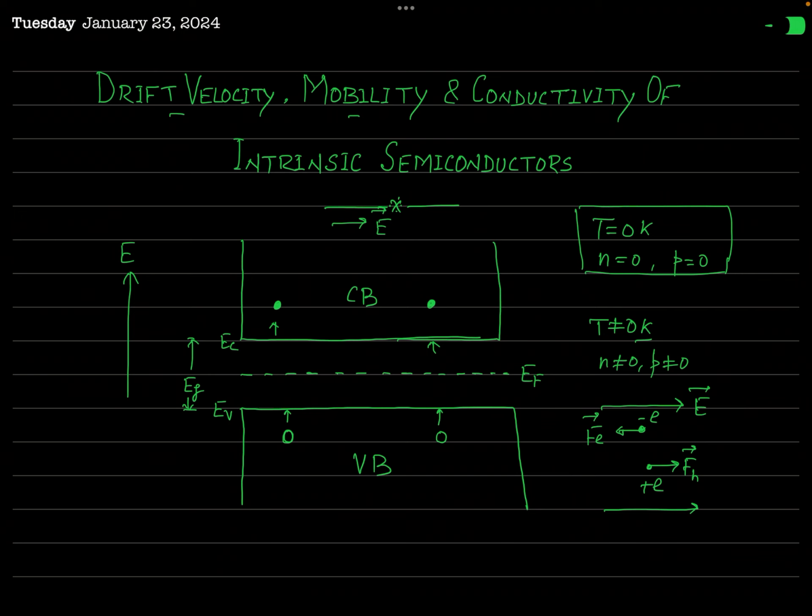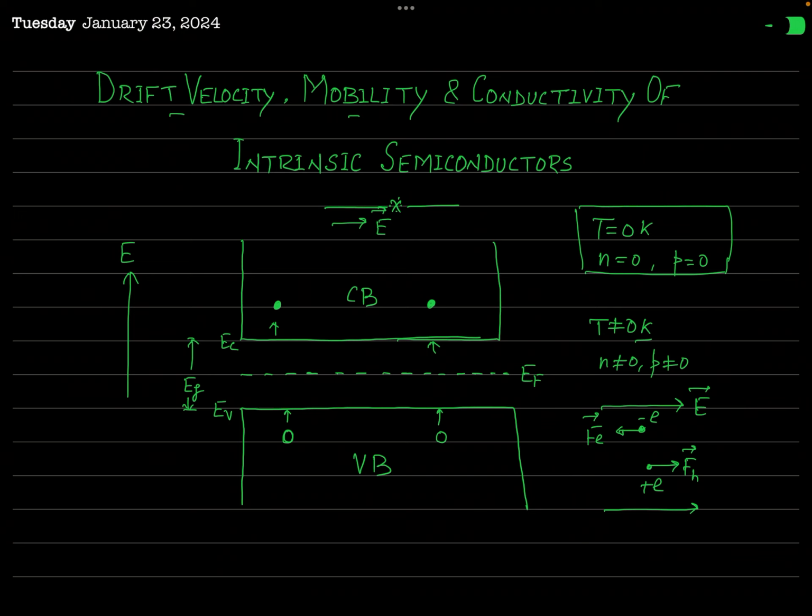So in this way, the randomness of the motion of the charge carriers ceases. But now they are moving under the electric field which we have applied. Due to this electric field, the charge carriers experience electric force, so their motion will get accelerated.